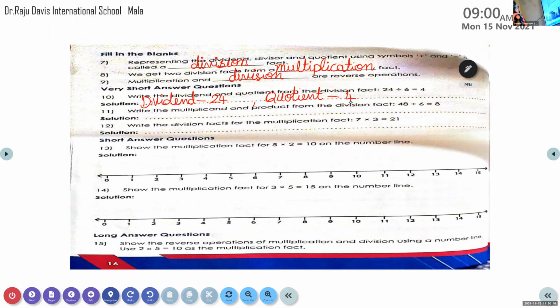Show the multiplication fact for 5 into 2 is 10 on the number line. Now here, 5 into 2 means 5 times 2 is 10.